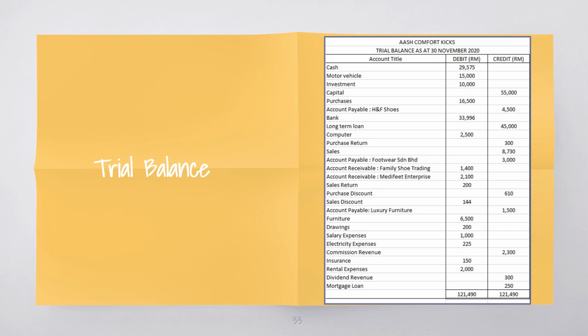Okay, for the trial balance. A trial balance is a list of the general ledger accounts contained in the ledger of a business. This list will contain the name of each nominal ledger account and the value of that nominal ledger balance. Each nominal ledger account will hold either a debit balance or a credit balance. So the amount recorded in the trial balance is the final amount in the ledger and is classed into debit and credit according to the type of the account.